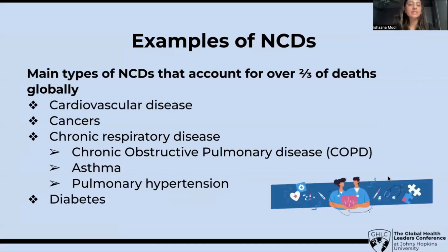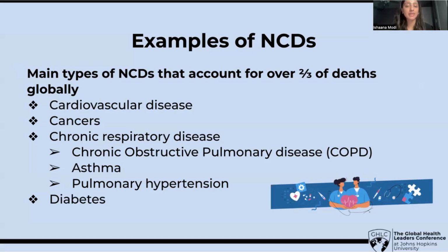So some examples of NCDs, there are four main types. First is cardiovascular disease, so this includes heart attack, stroke, coronary artery disease, and much more. And cancers, the most common in men are lung, liver, and stomach, and the most common in women are breast, lung, and cervical. There's also chronic respiratory disease, so this includes chronic obstructive pulmonary disease or COPD, which is just an inflammatory lung disease. There's also asthma and pulmonary hypertension, which is high blood pressure that specifically affects the arteries in the lungs and the right side of the heart.